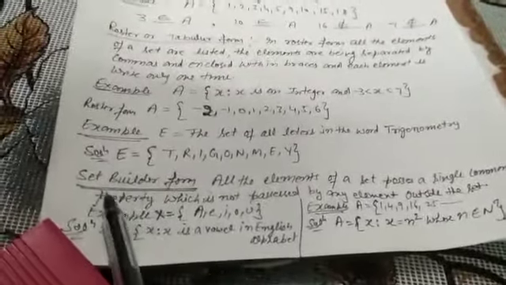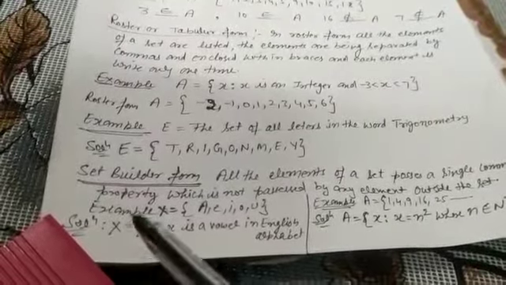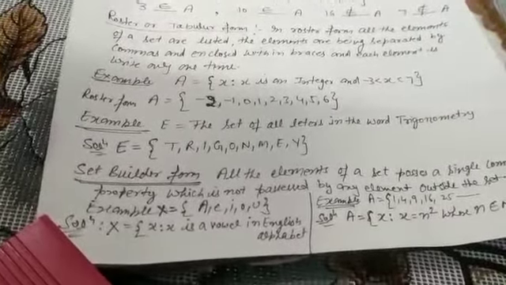Now see one more form, called set builder form. It is the reverse of the roster form. In the case of roster form, he gave a statement in one line and we expand it. But in the case of set builder form, he gave a complete statement and we have to summarize it into one line.